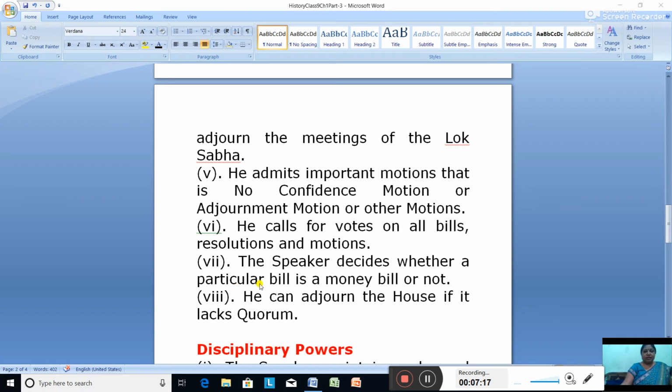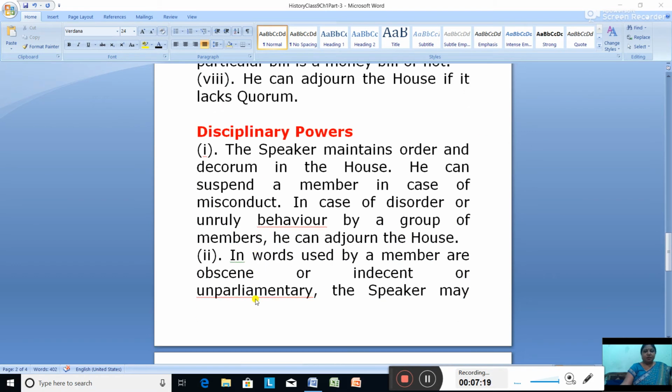Now the next is the disciplinary function, how the Speaker maintains discipline in the House. Who maintains discipline? It's very simple. The Speaker maintains order and decorum in the House and he can suspend a member in case of misconduct. In case of disorder or unruly behavior by a group of members, he can adjourn the House also.